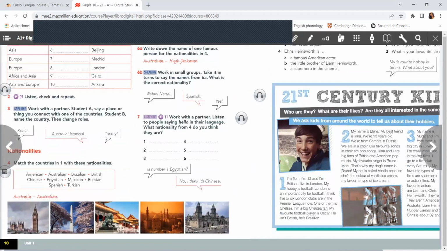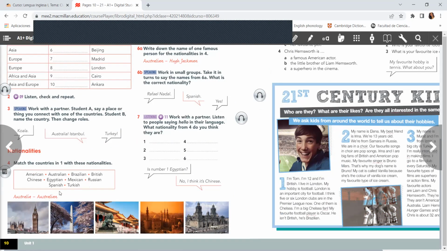Okay, so nationality is, for example, Paraguayan. Okay, the country is Paraguay and the nationality is Paraguayan. The country is Brazil, the nationality is Brazilian. The country is Argentina, nationality Argentinian.